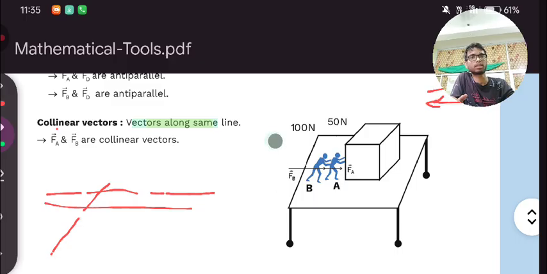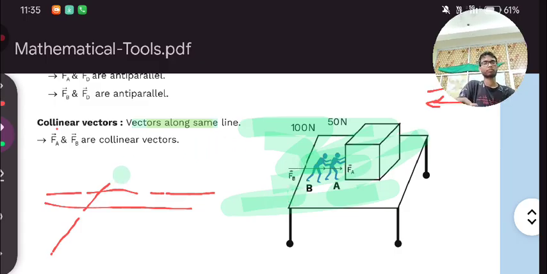Here you can see an example of a collinear. What is happening over here? These are two persons applying forces of 15 plus 10 newton, 16, 100 newton. Both these forces are being applied in the same direction.